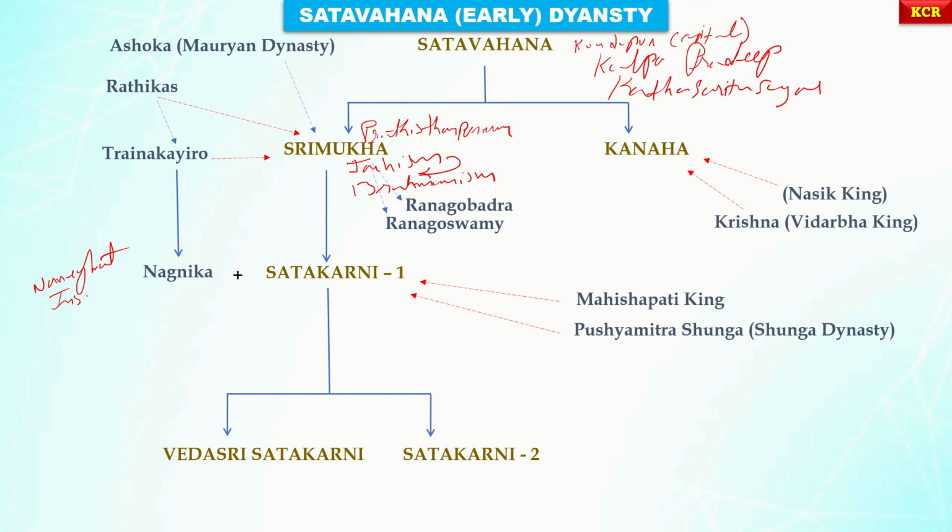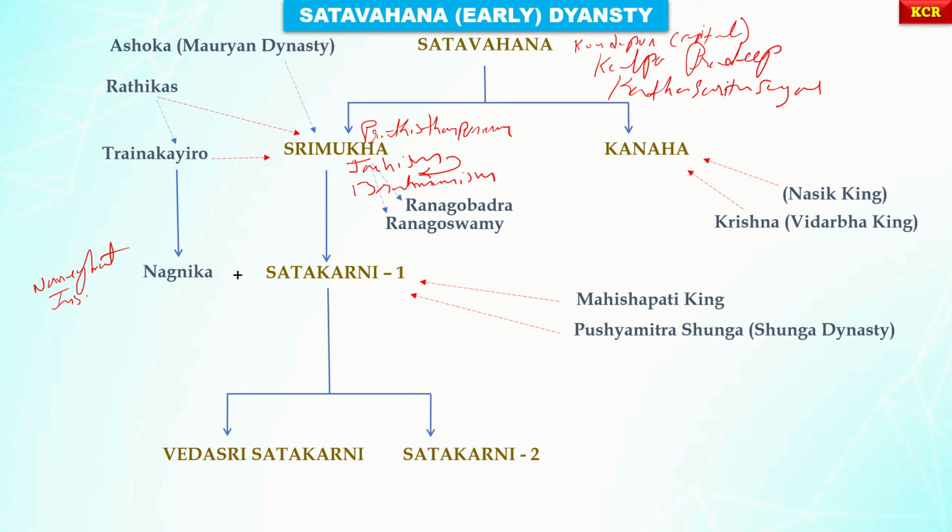From the Nane Ghat inscription, it is evident that Satakarni I conquered Western Malwa or the Narmada Valley, which was under the Vidarbha king.